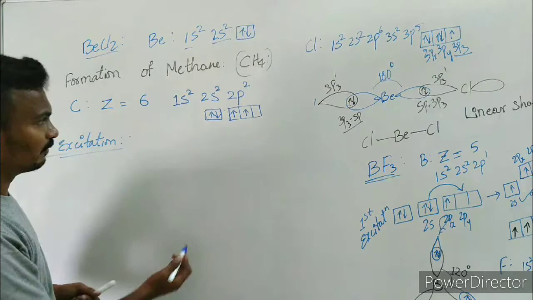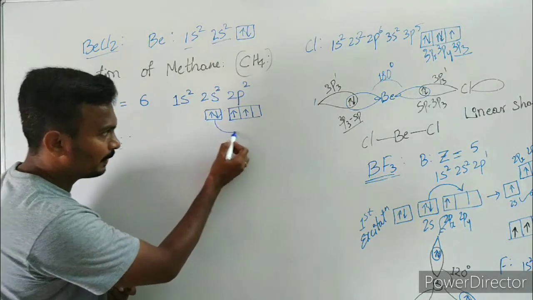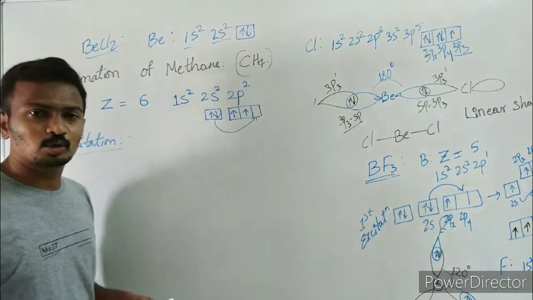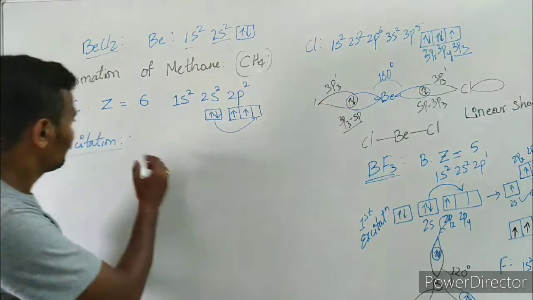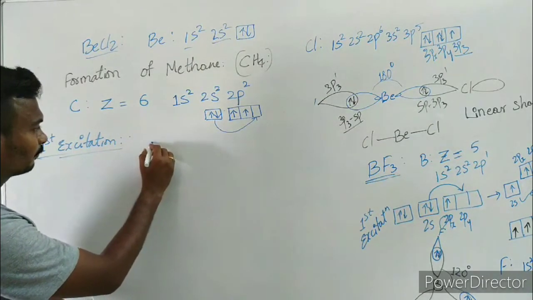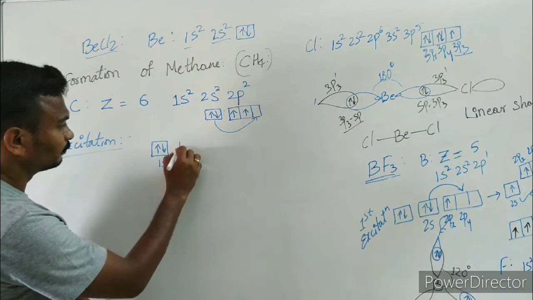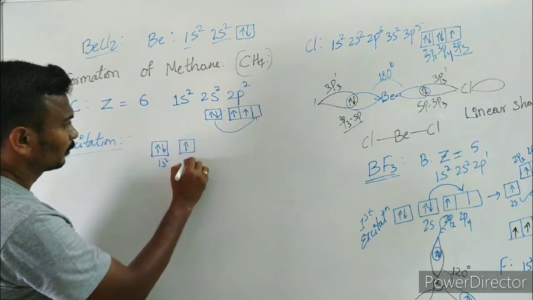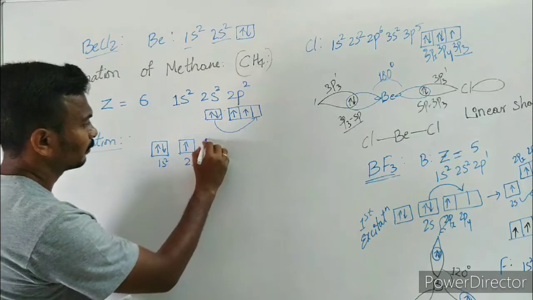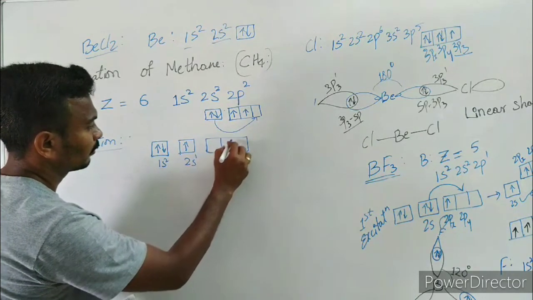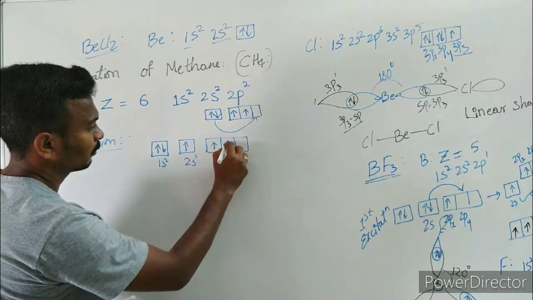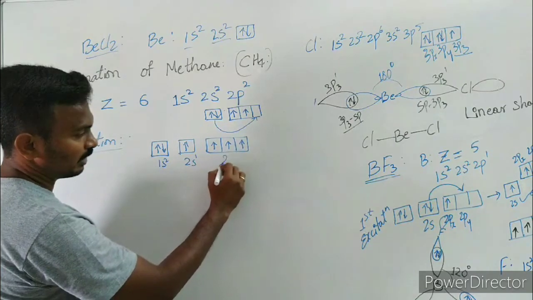In the first excitation, what happens? One of the electrons will jump into the vacant 2pz orbital and it is going to form 1s2, 2s1, 2p3, isn't it?